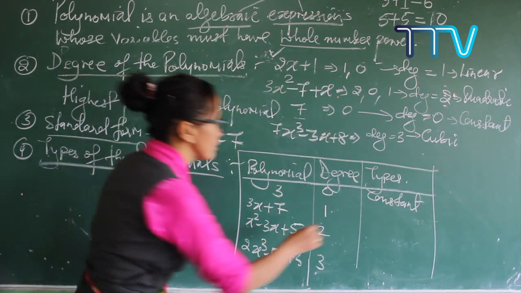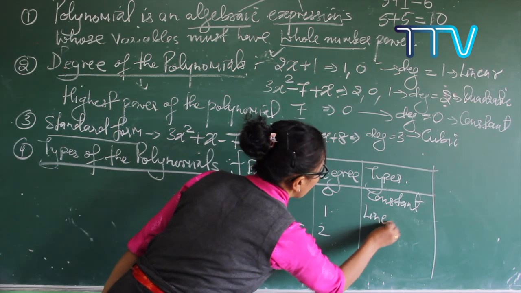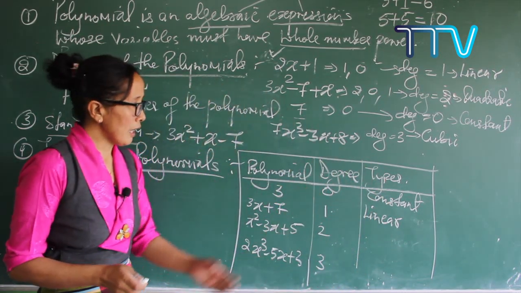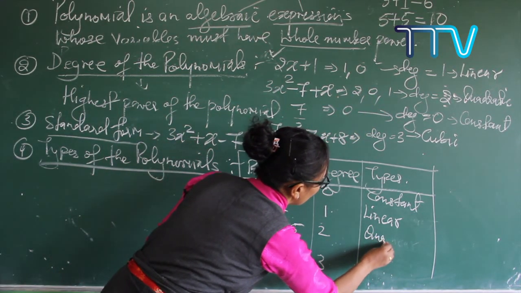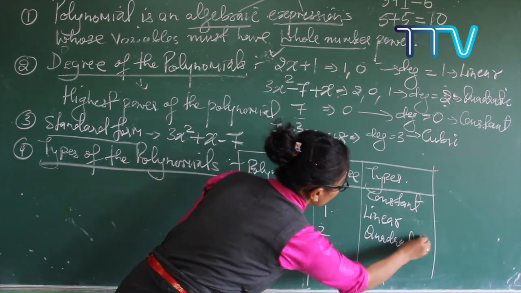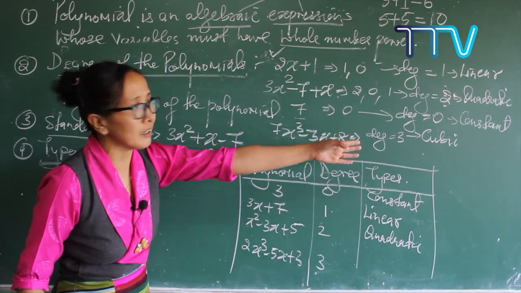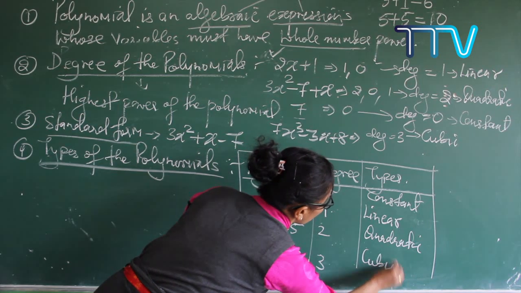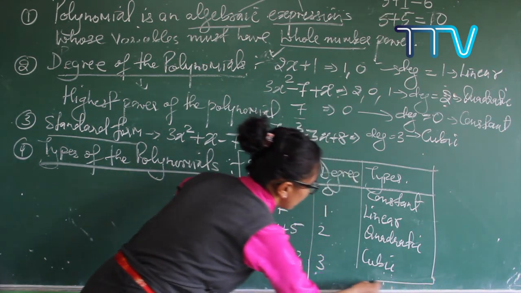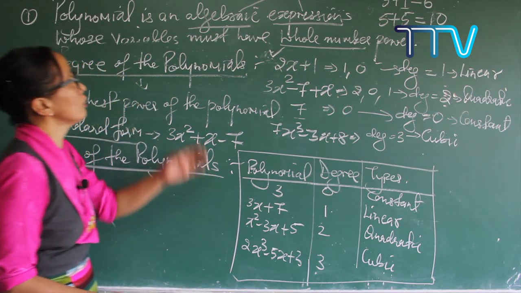If your degree is 1, it is called linear. If your degree is 2, it is called quadratic. And if your degree is 3, it is called cubic polynomials.